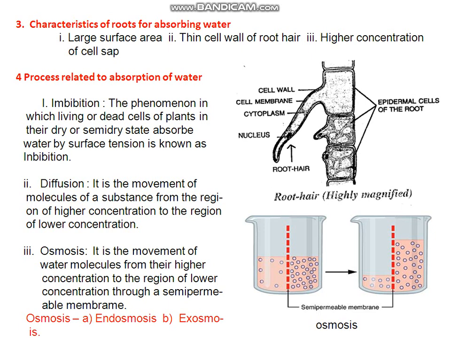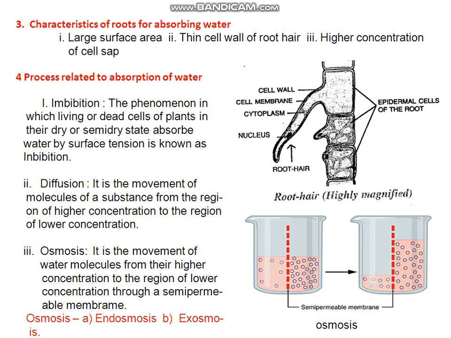So rootlets cover a large surface area. That means large surface area is covered by roots, which helps in absorbing large amount of water. That is why large surface area of root helps in absorption of large amount of water.